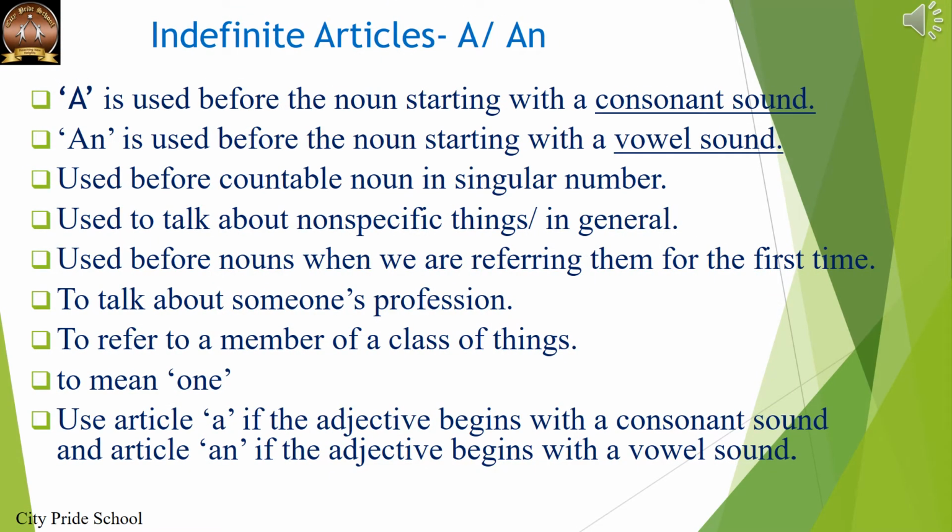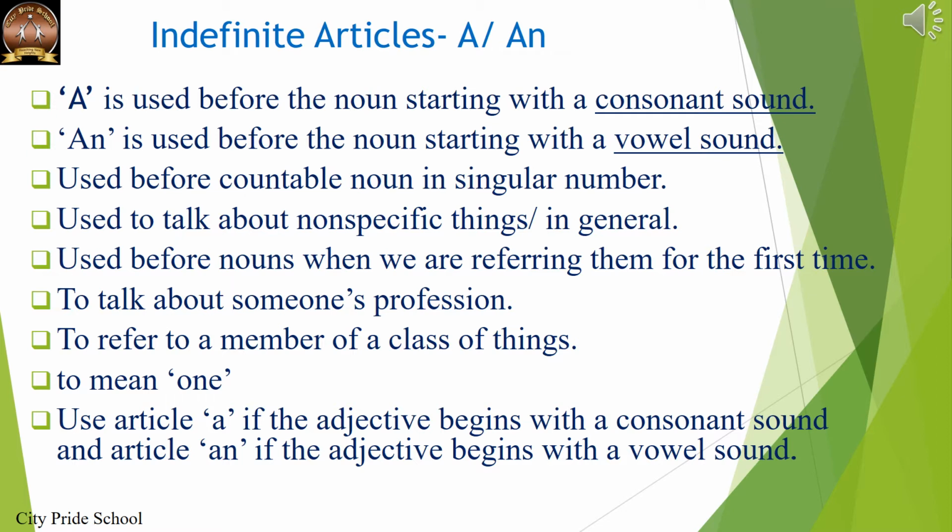The rules of indefinite articles a and an. A is used before nouns starting with a consonant sound. An is used before a noun starting with a vowel sound. A and an are used before countable nouns which are singular in number. A and an are used to talk about non-specific things, meaning things when we talk about them in general.